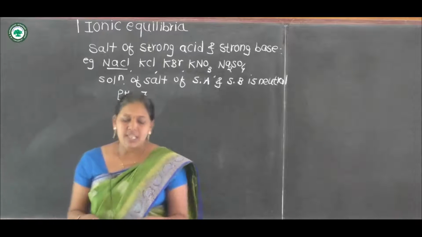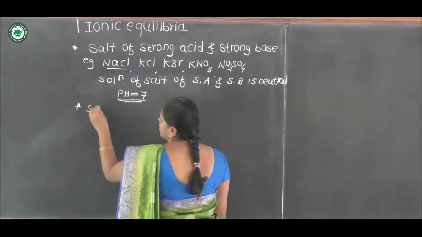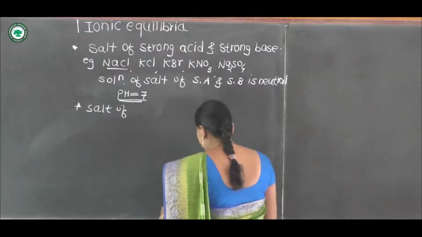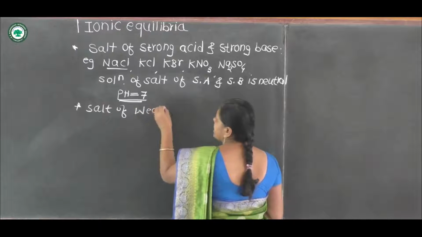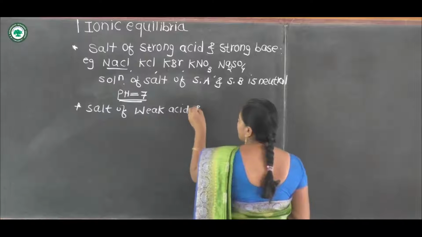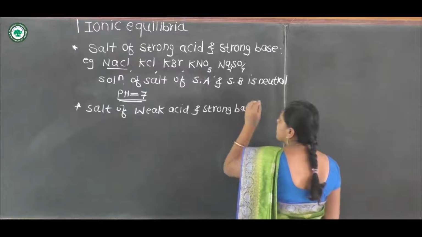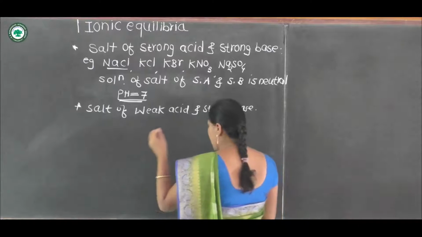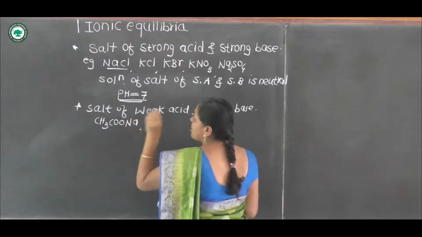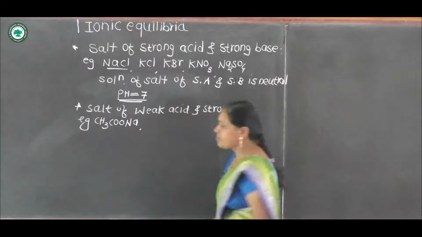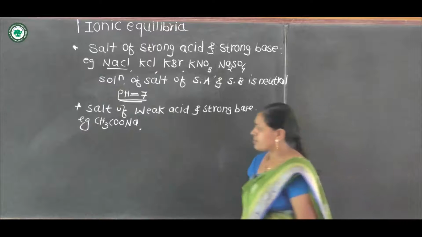Then second is the salt of weak acid and strong base. Examples: sodium acetate is the salt of weak acid, acetic acid, and strong base NaOH.